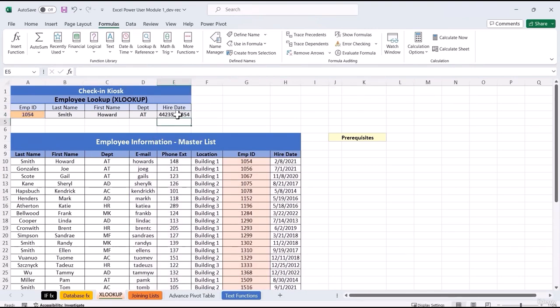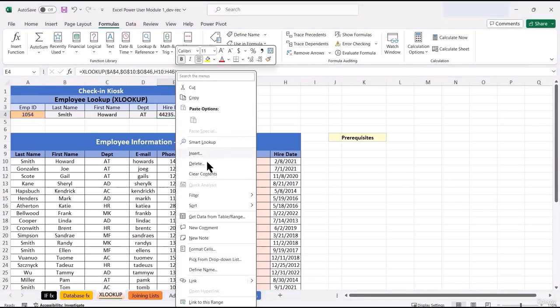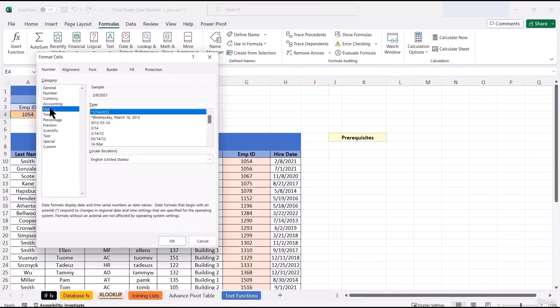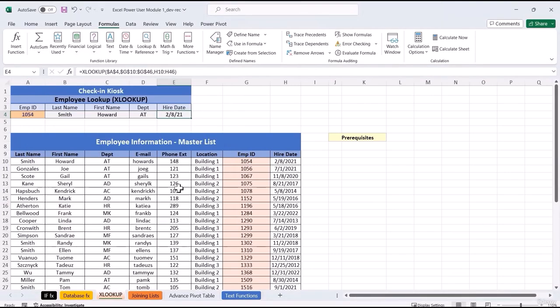It's giving us the number for the hire date. I'll just go ahead and change this to the date format instead of the serial number. I'll use a short date here, and there we go. So there is our XLOOKUP. You can return fields from that record here as well. Go ahead and enter your XLOOKUP to complete our table. Give it a quick test. I'll put 1075 in here. Here's our record for Cheryl.